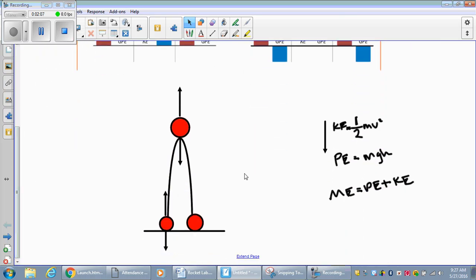So let's look down here. Let's look at a free body diagram of our rocket going through the air. Of course, I use little orbs, but I'm lazy. So in the beginning, when it's at rest, we have no kinetic energy at all. So the two forces that I would have acting on it would be gravity pulling down, but since it's not accelerating downward, we know there has to be a balanced force pointing upward, right? Remember, anything that is perpendicular to the surface, we have another word for it, starts with a norm, ends in O. It's normal force, right? Normal force.